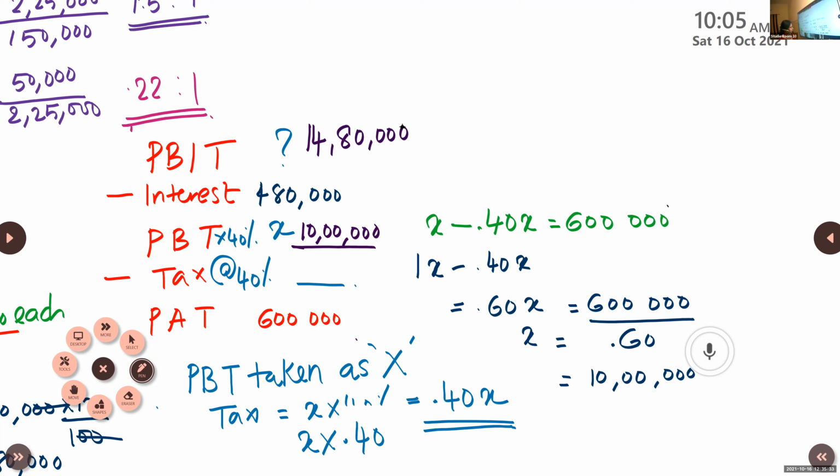So now you have all the information. You can find the ratio. Interest coverage ratio is equal to PBIT divided by interest. So PBIT is 14 lakh 80,000 divided by interest. Interest is to be paid at 4 lakh 80,000.